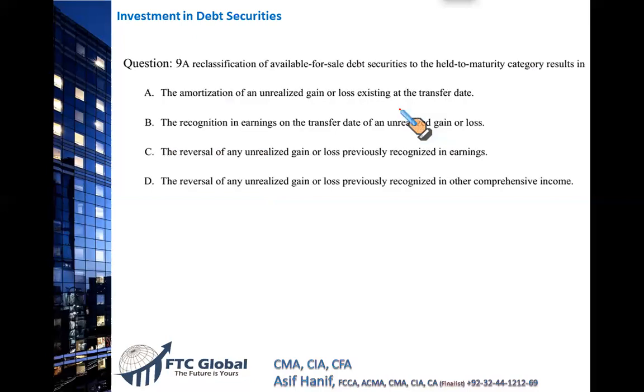Okay, now a reclassification. This is the question that you should spend some time on. A reclassification of available for sale securities to the held to maturity category. Now, this is an important point. We know if a security is AFS, so far all its gains and losses would be reported in other comprehensive income. It could be a gain or it could be a loss, right? So it could be a gain which is available in OCI, it could be a loss. So an available for sale debt security is being reclassified into held to maturity.